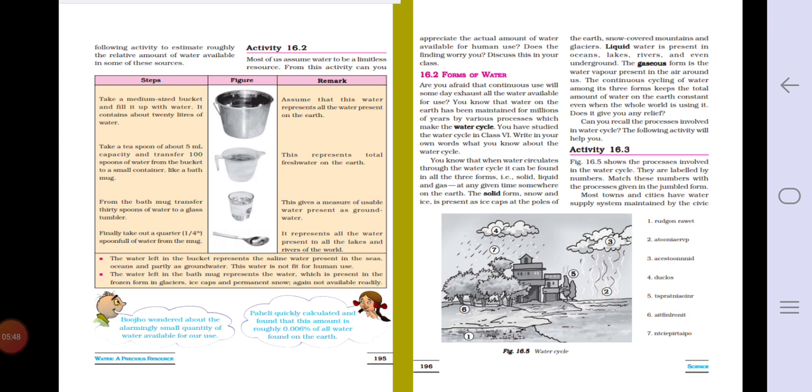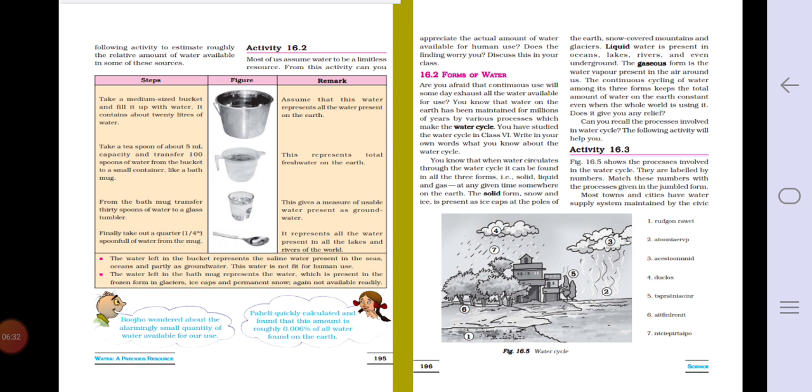level. You know that when water circulates through the water cycle, it can be found in all the three forms that we have studied: solid, liquid, and gas. The solid form, snow and ice, is present in the ice caps and at the poles of the earth. Snow covered mountains and glaciers. There is ice everywhere there. Liquid is present in oceans, lakes, rivers, and even underground water. The gaseous form is water vapor present in the air around us. The continuous cycling of water among its three forms keeps the total amount of water on the earth constant even when the whole world is using it.